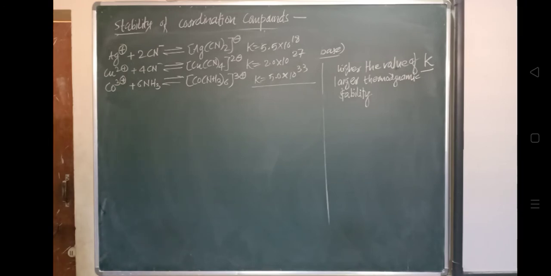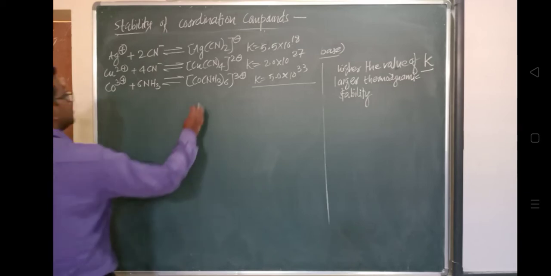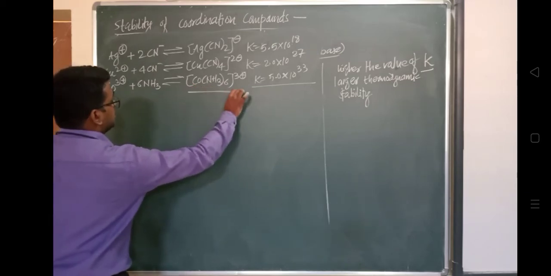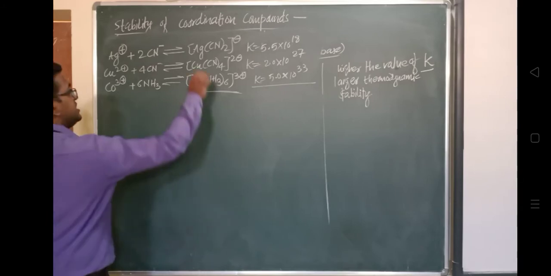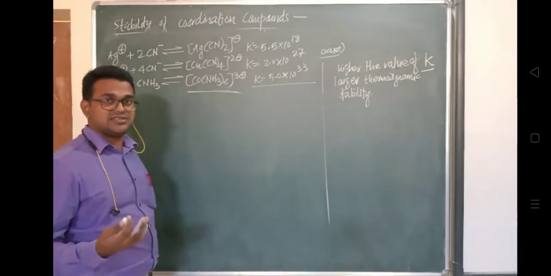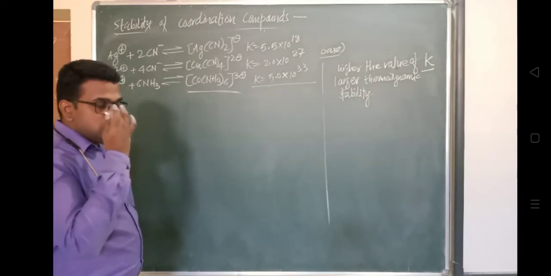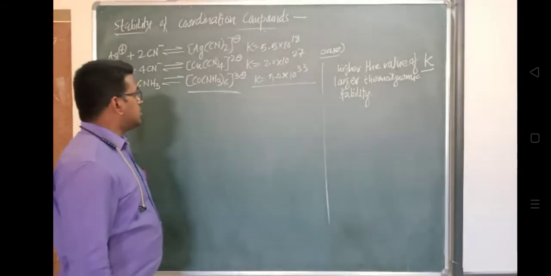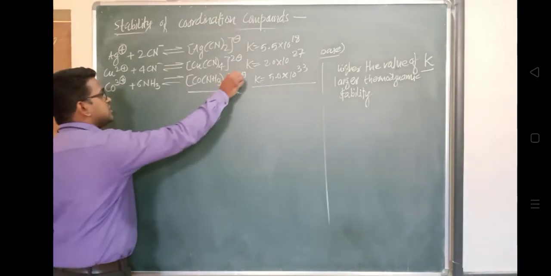On what basis have we predicted this? It is on the basis of the value of K, the equilibrium constant.